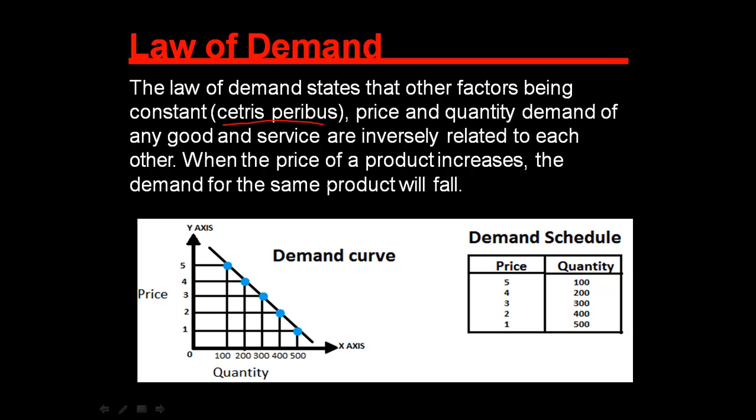When the price of a commodity increases, the demand for the same product will fall.